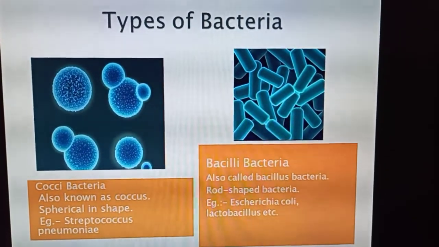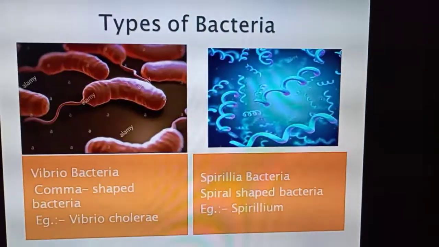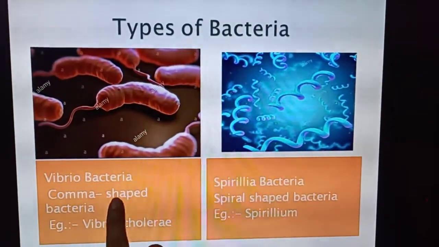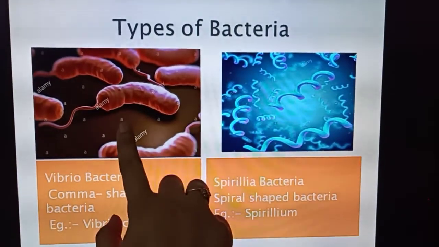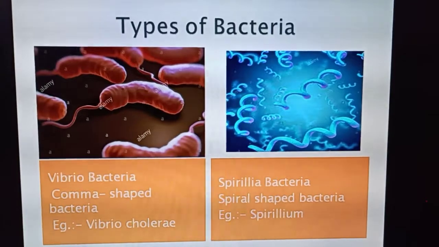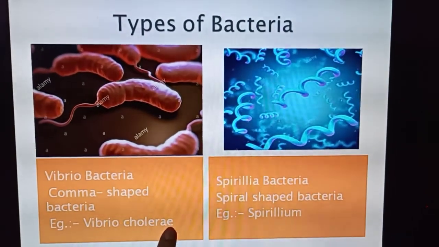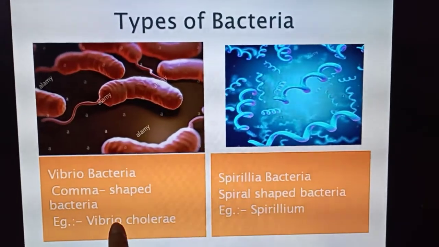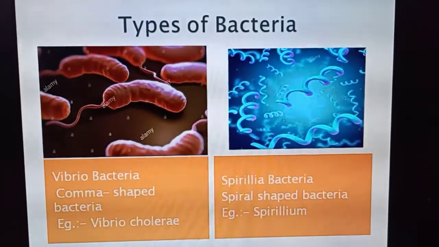Now the other two types of bacteria are also there. One is your Vibrio bacteria. Vibrio bacteria are basically comma shaped bacteria. As you can see in the picture, they appear as commas. So they are comma shaped bacteria. An example is Vibrio cholerae. Cholera is a disease which is caused by this bacteria, that is Vibrio cholerae.